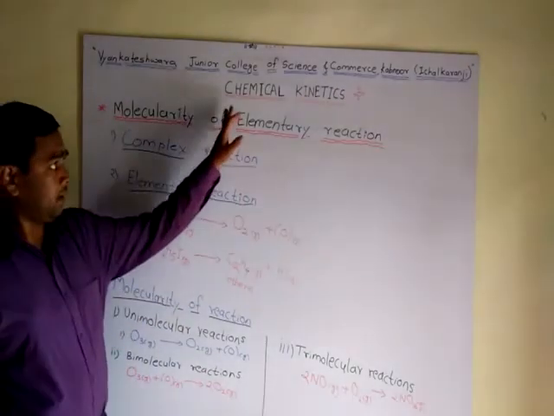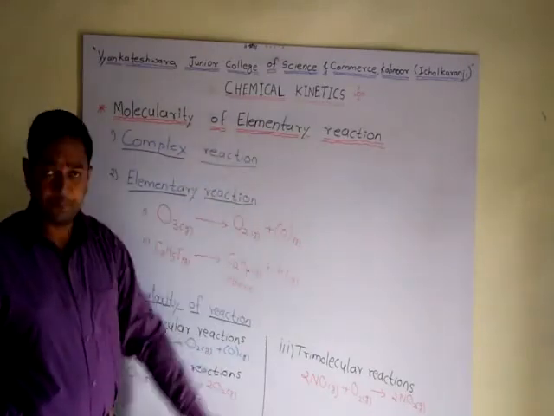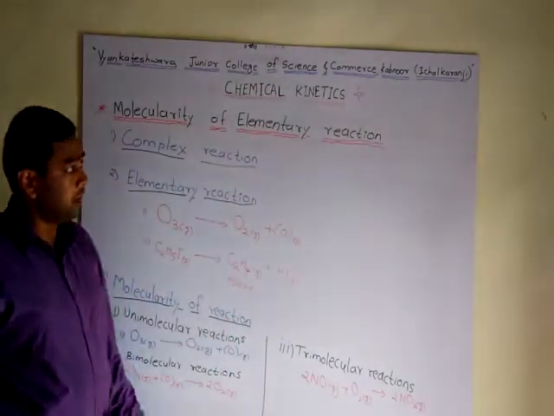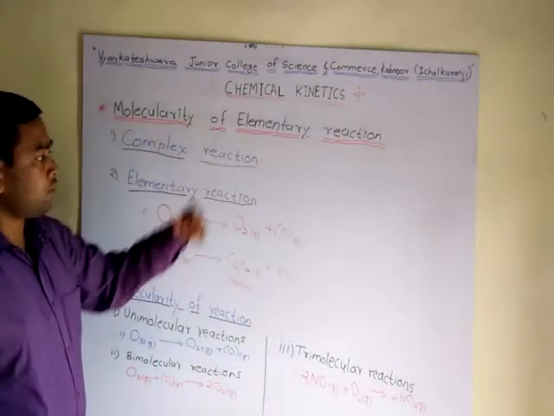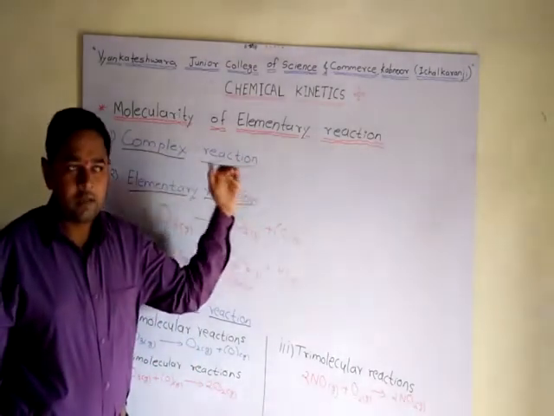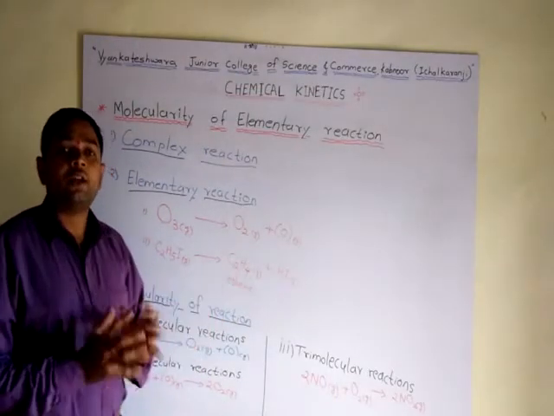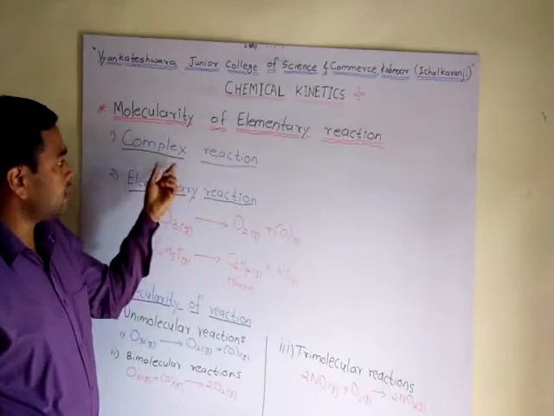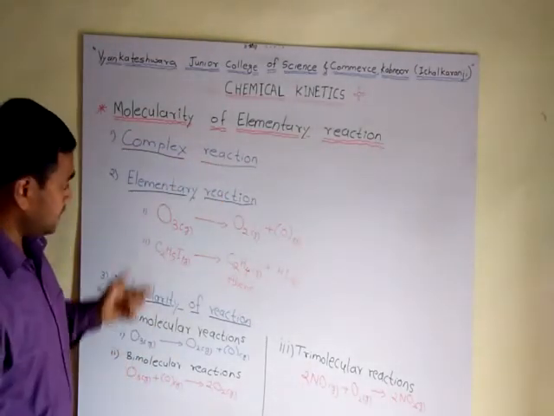Another point in chemical kinetics: molecularity of the reaction. In this, the first point involved is a complex reaction. Complex reactions mean reactions which involve a series of steps. Then such reactions are called complex reactions. They contain a number of steps.